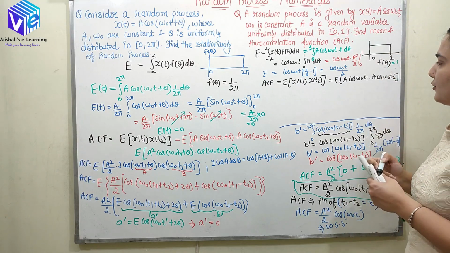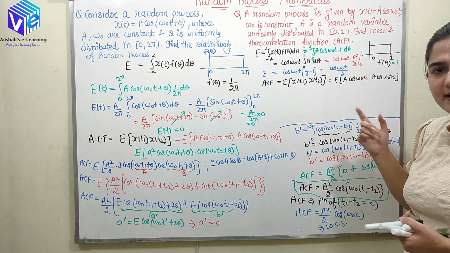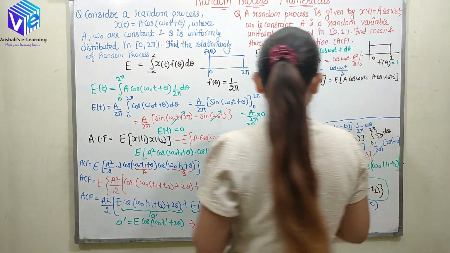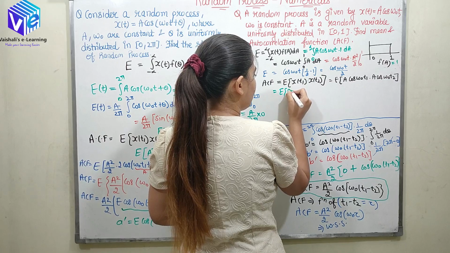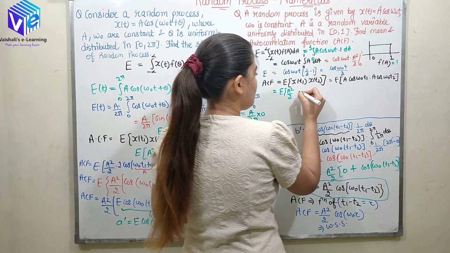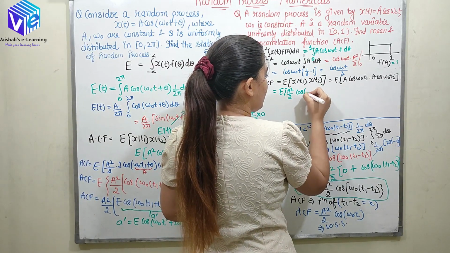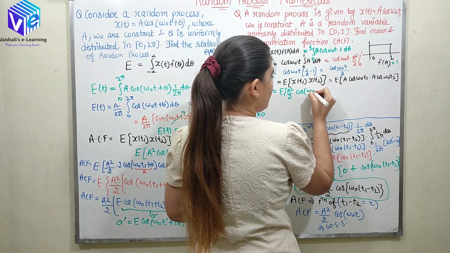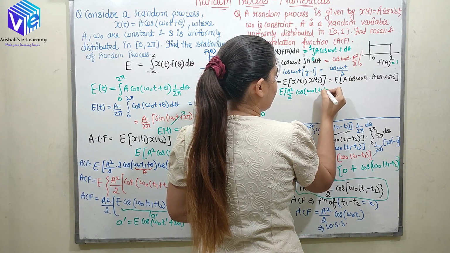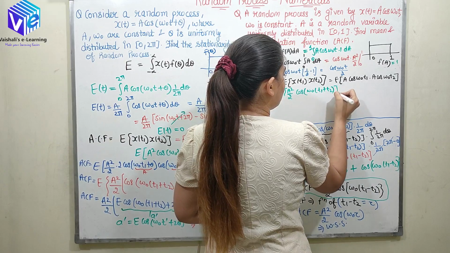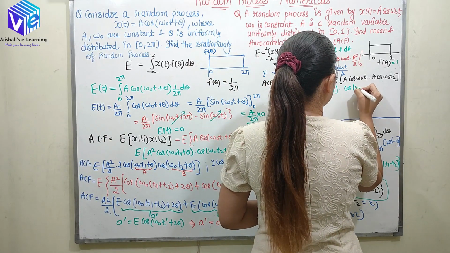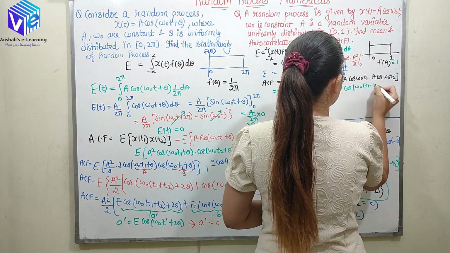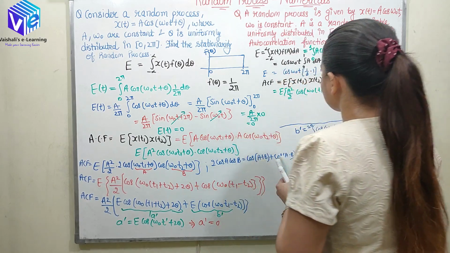So again I'll be using the formula for cos a plus b and cos of a minus b. So here E of A square upon 2 into cos of a plus b, where a plus b would be omega naught (t1 plus t2), and cos of omega naught (t1 minus t2).